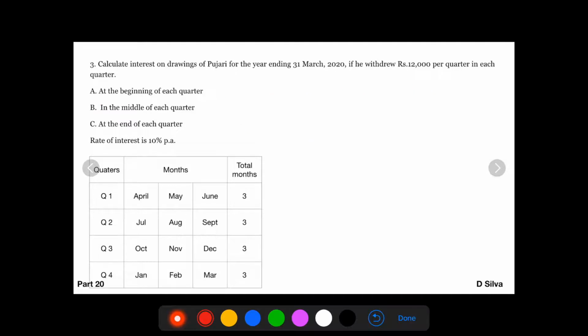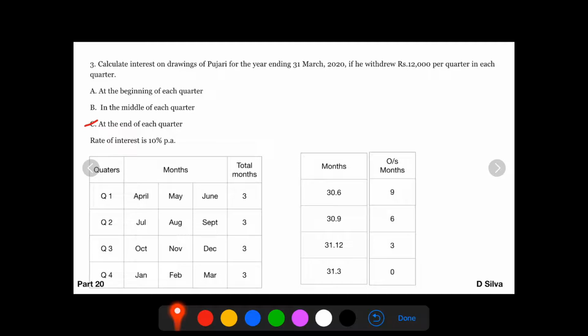Next, scenario 3. At the end of each quarter, the ends are 30th of June, 30th of September, 31st of December, 31st of March. We know how to calculate outstanding months. For June, we will get 9 outstanding months. For September, we will get 6 outstanding months.